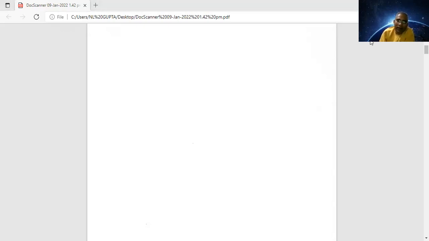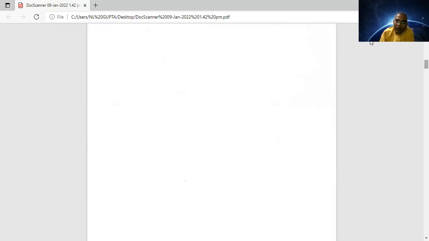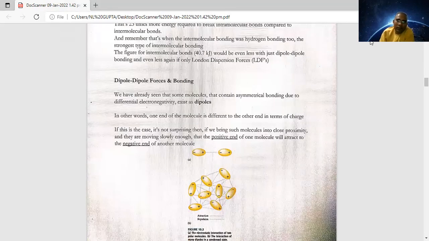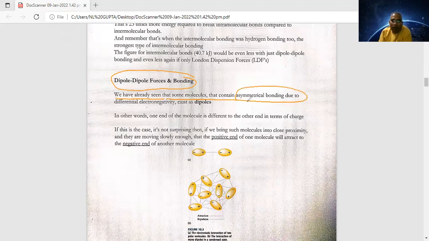If we find some important point here, it will be helpful to you to understand. Is it the same book you are following? Yes, same book. So here you see dipole forces, or they wrote bonding dipole, right? They are saying we have already seen that some molecules contain asymmetrical bonding due to the difference in electronegativity.